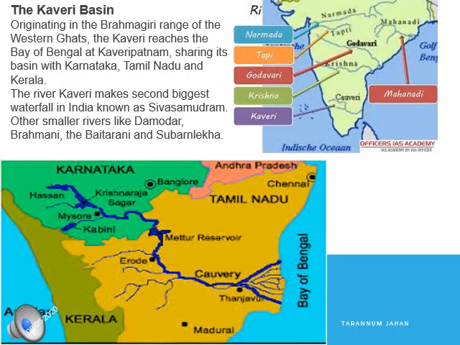Then the last is the Kaveri Basin. The Kaveri rises in the Brahmagiri range of Western Ghats. See the Kaveri river in the map. The total length of this river is about 760 km. Its basin drains parts of Karnataka, Kerala and Tamil Nadu. Besides these major rivers, there are some smaller rivers flowing towards the east. Some of them are the Damodar, the Brahmani, the Baitarani and Subarnarekha.